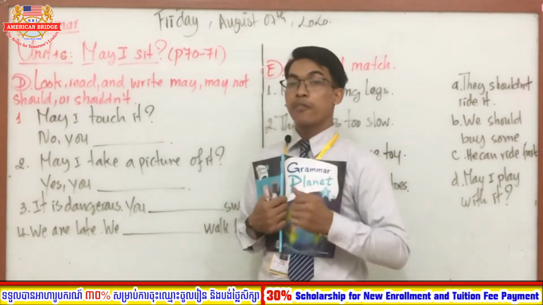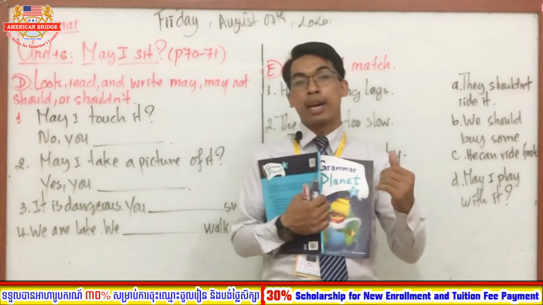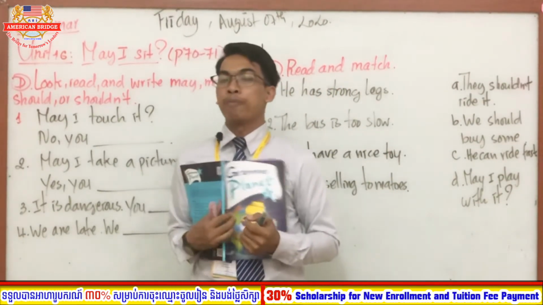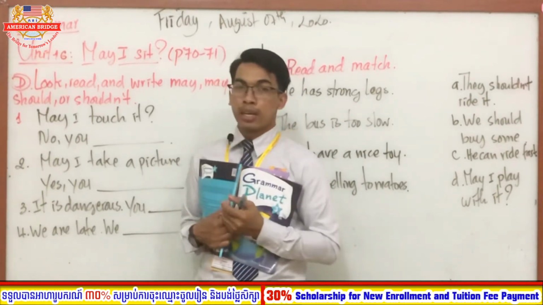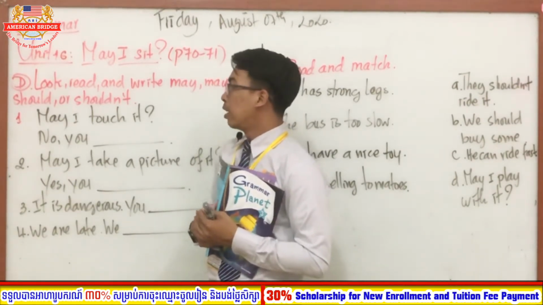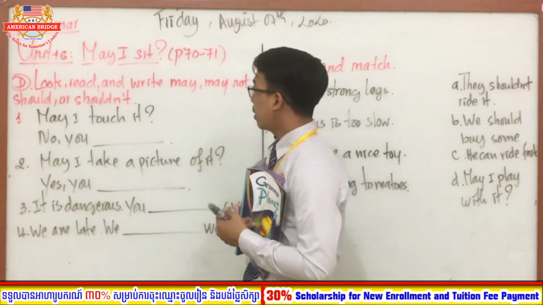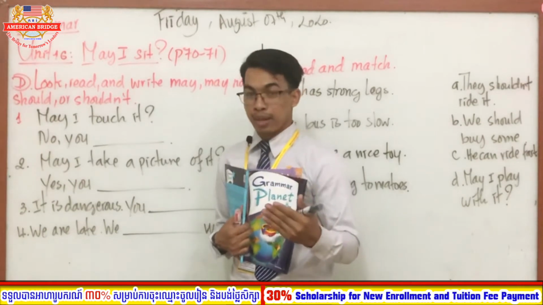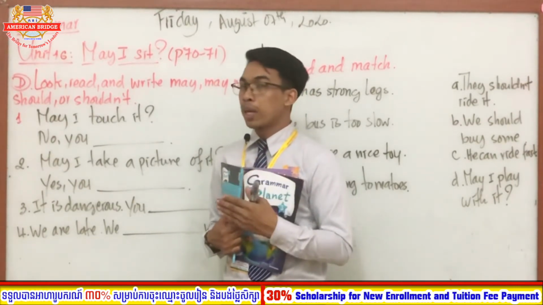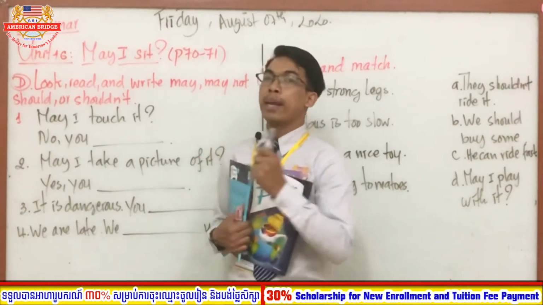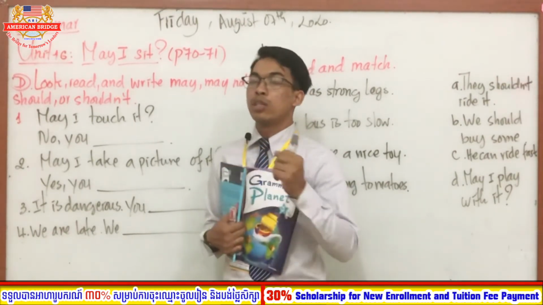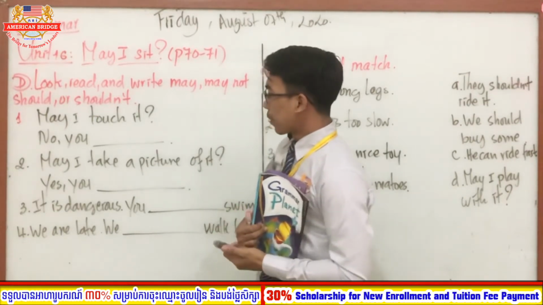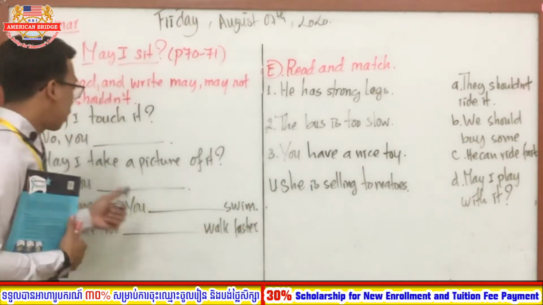So we have 2 parts. The first one is section D and the other is section E. So first, you have to look at my right hand side. It is about section D. Look, read and write may not, should or shouldn't. So everyone, in this section we are going to practice may not, should not, or shouldn't, right? Good. Now let's focus on the exercise.